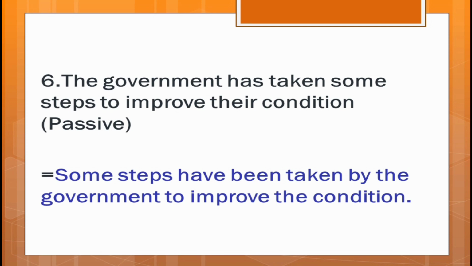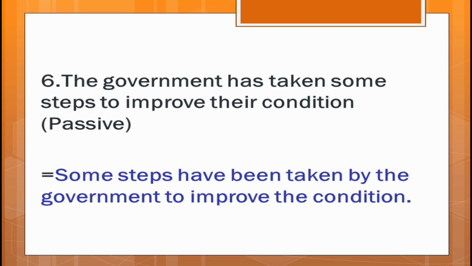Now, number 6. The government has taken some steps to improve their condition. Make it passive. Yes, dear students, I'm sure you can remember, as I said earlier, for passive sentence, you have to use the object form of subject and the subject form will be object. So you can use it like this. Some steps have been taken by the government to improve the condition.